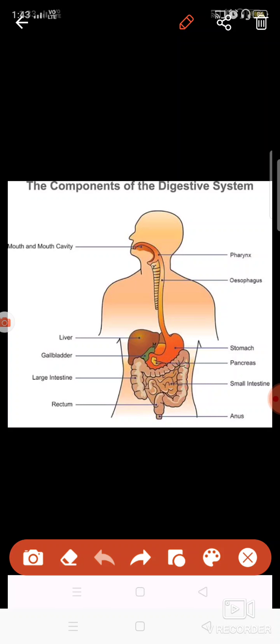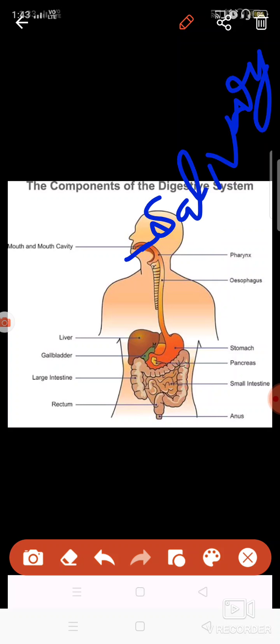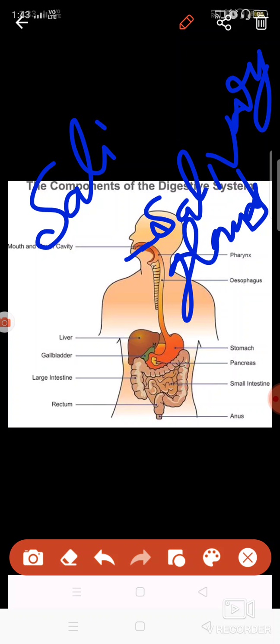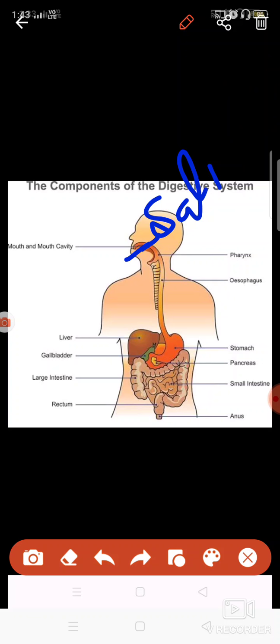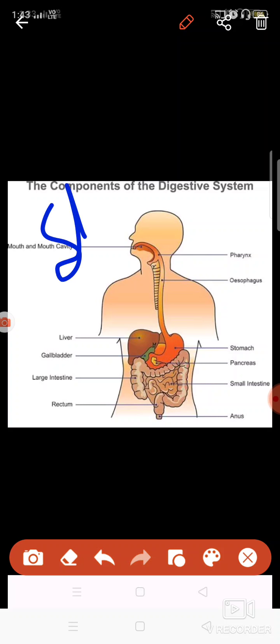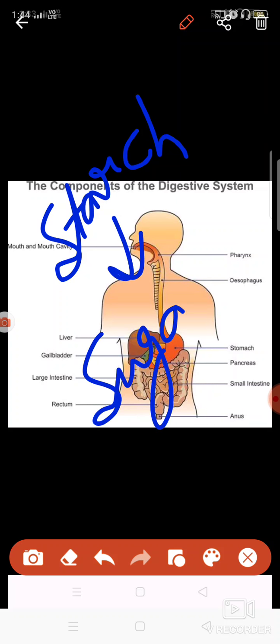In the mouth, you know, teeth and tongue are present, and here salivary glands are present. The function of salivary glands is to produce saliva. Have you noticed some watery substance which comes in your mouth? That substance is known as saliva. It is produced by salivary glands. They produce saliva and convert starch into sugar, into glucose, which is a sugar.